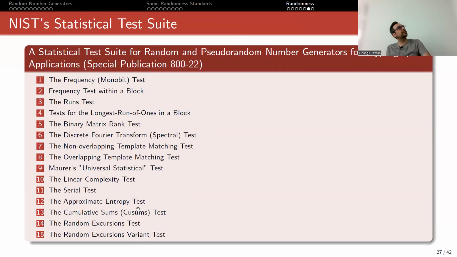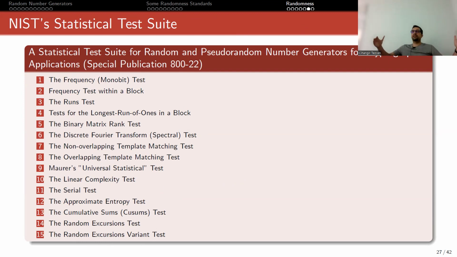So in that scenario, just by looking at the zeros and ones you produce, you perform this test suite generated by NIST, again with a publication with this number. And in this test suite, there are many tests, and you put your input and check if your sequence passes this test. Okay, for instance, the frequency test actually uses Golomb's first postulate.